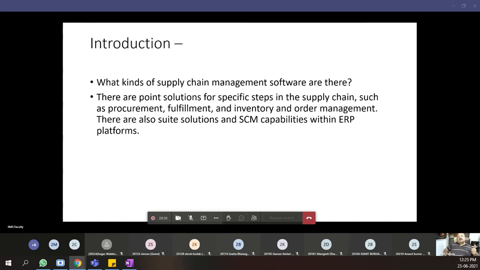There are also solutions in supply chain management capabilities within ERP platforms. What does ERP stand for? Can anyone tell me? What does ERP stand for?